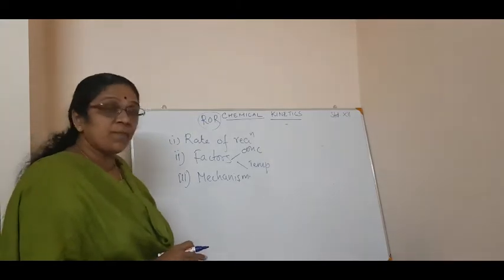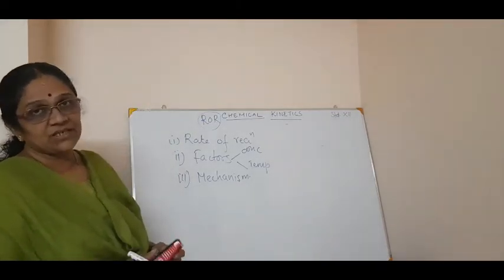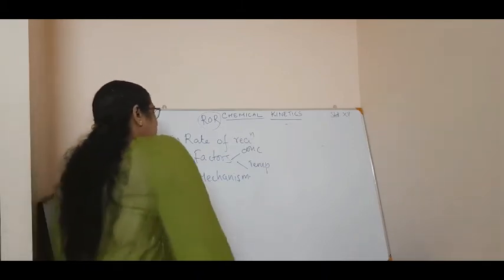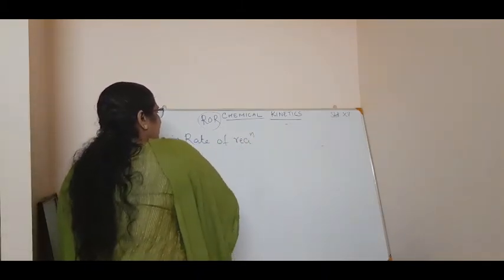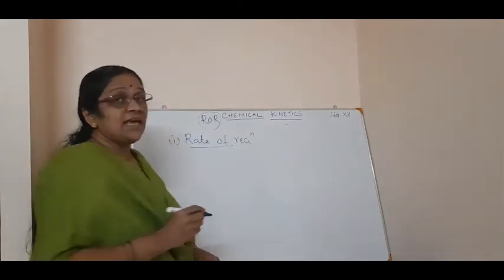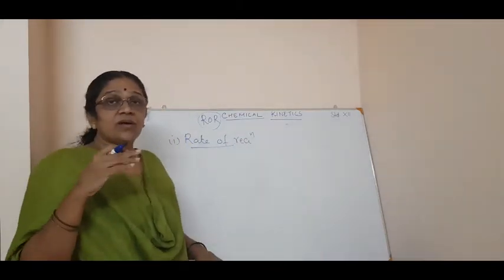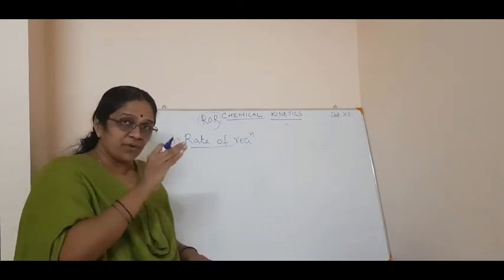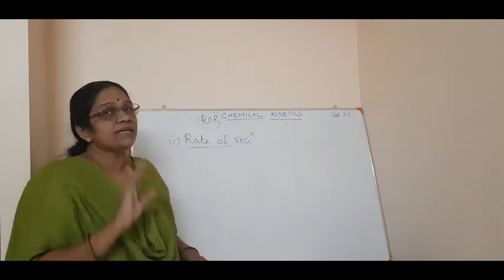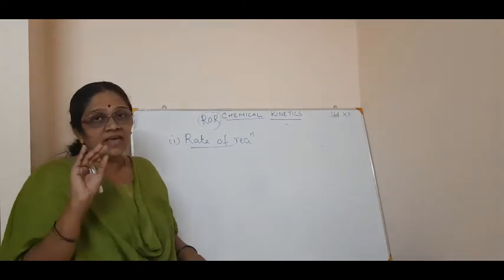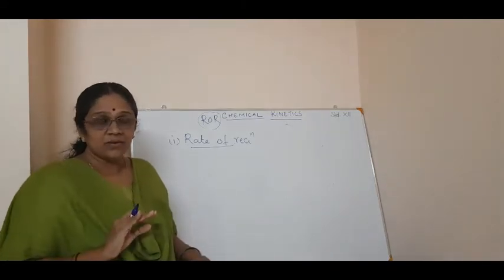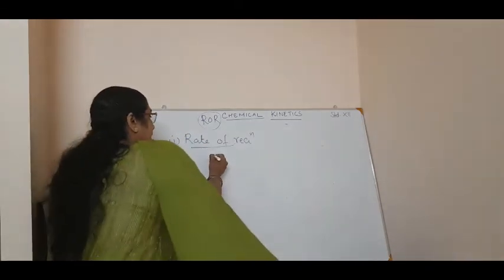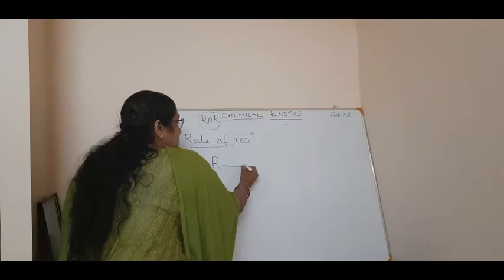Now we will pass on to the rate of reaction, or how we will calculate the rate of a reaction. The rate of a reaction is the change in concentration of the reactants, or the change in concentration of a product, with respect to time. That is called the rate of a reaction. For example, if you have a hypothetical situation like a reactant converting to product.